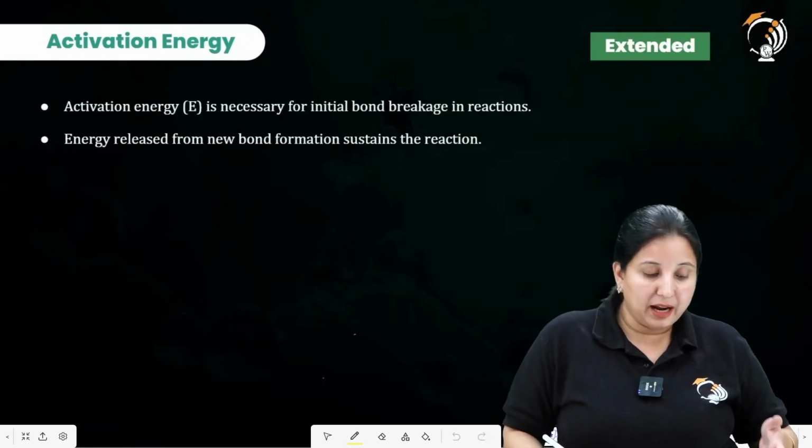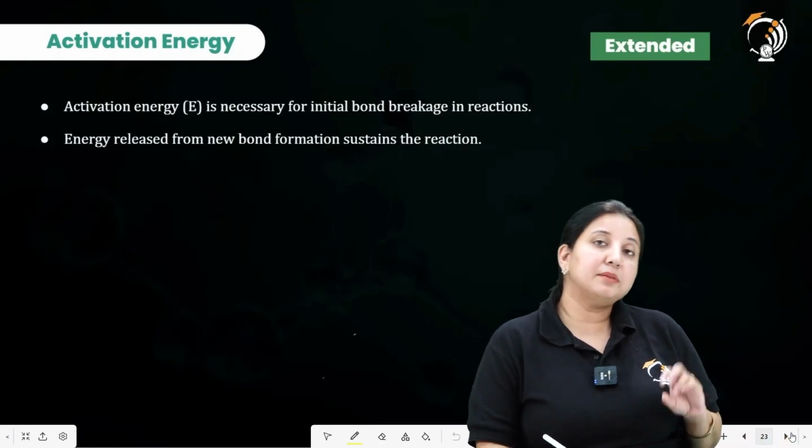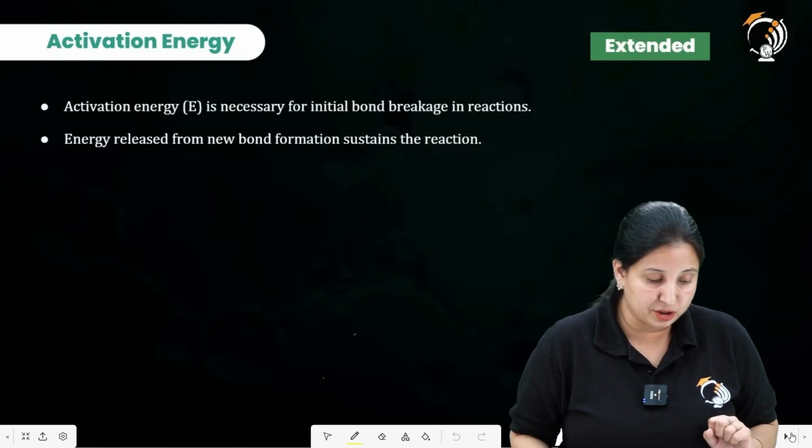For atoms to react with each other in a chemical system, they must collide with each other.